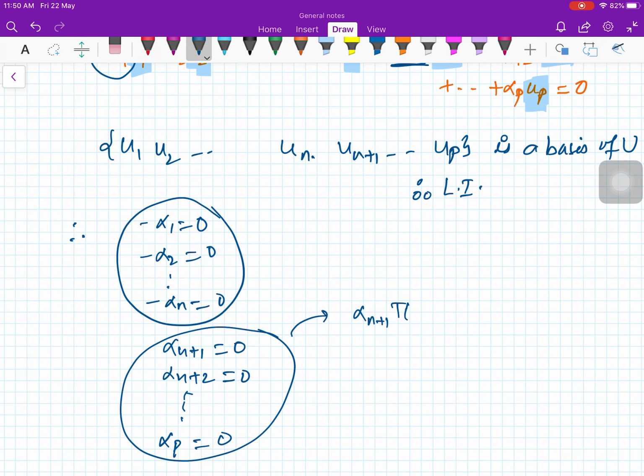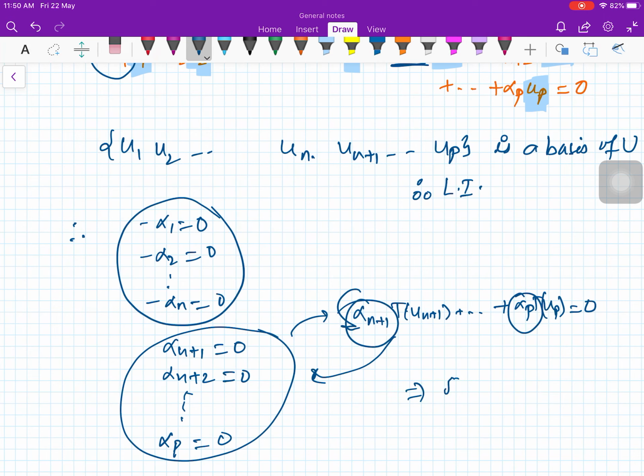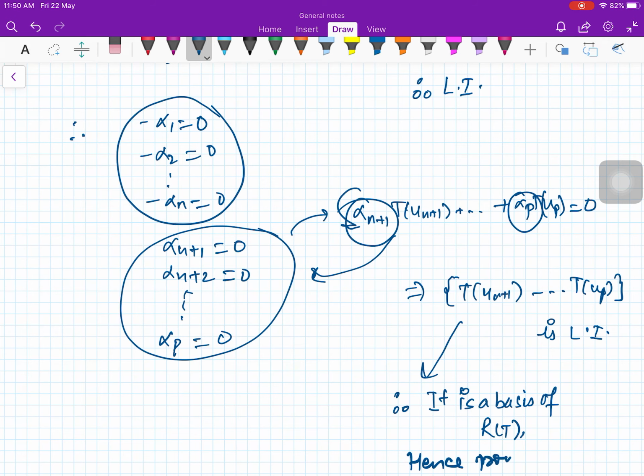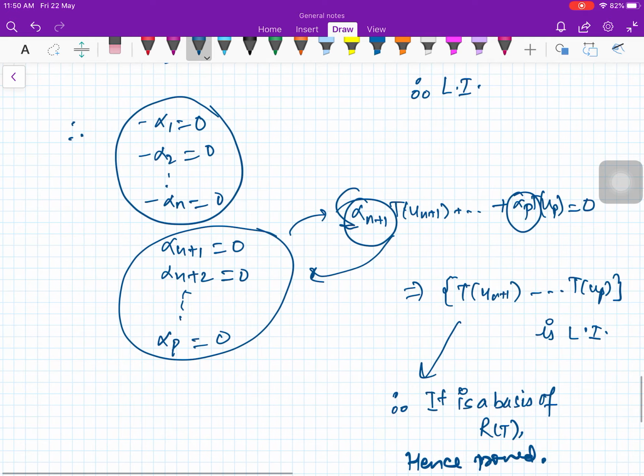So this is what we started with: alpha n+1 T(U_{n+1}) plus so on, alpha p T(U_p) equal to 0, and you get that these constants are 0. It means that this set T(U_{n+1}) and so on, T(U_p) is linearly independent. Fine. Therefore it is a basis of RT, hence proved.